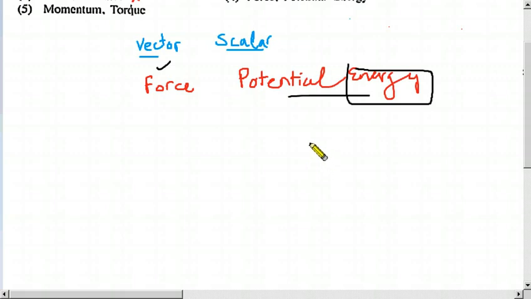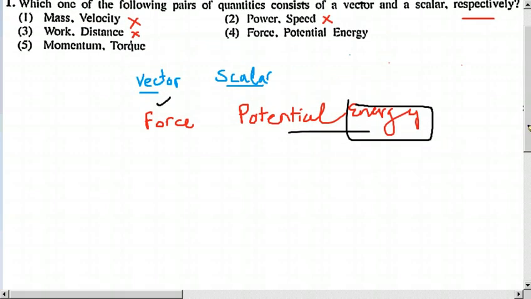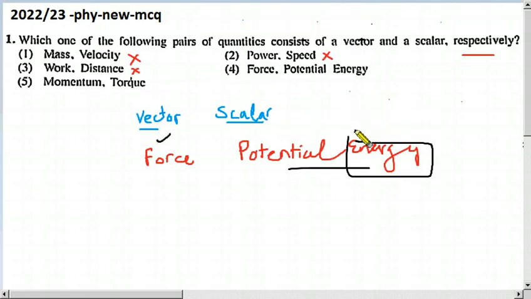Do they ask the electricity board, do they ask in what direction you used our electricity? No, they don't ask. We have to just pay according to the units that we have used. So therefore energy is not a vector. Nobody considers the direction. It has only a magnitude, so it is a scalar. So potential energy is definitely a scalar.